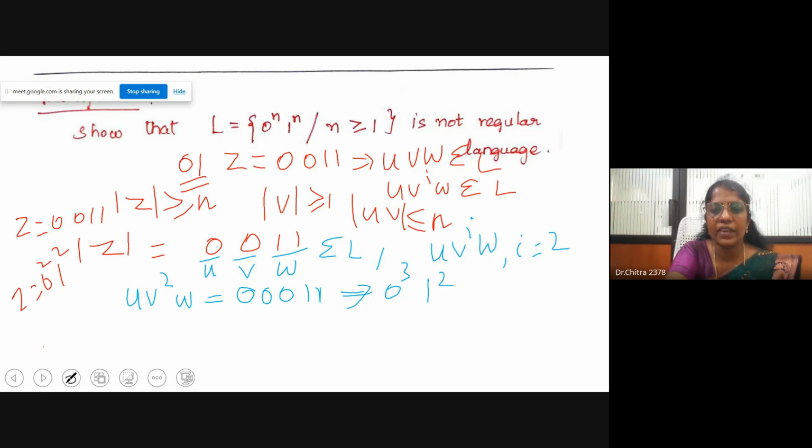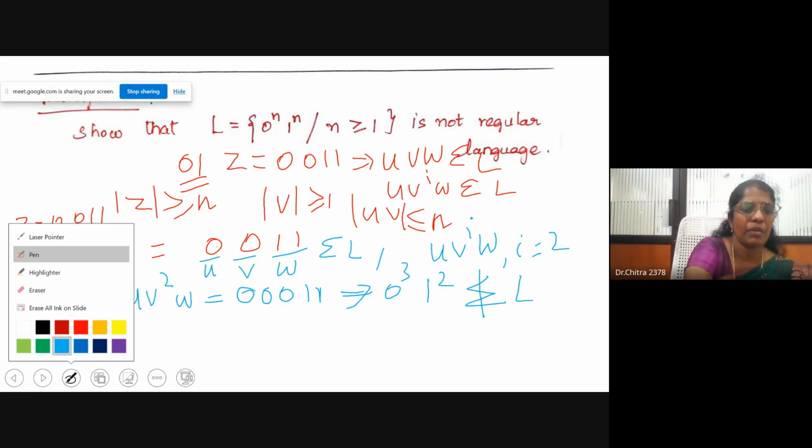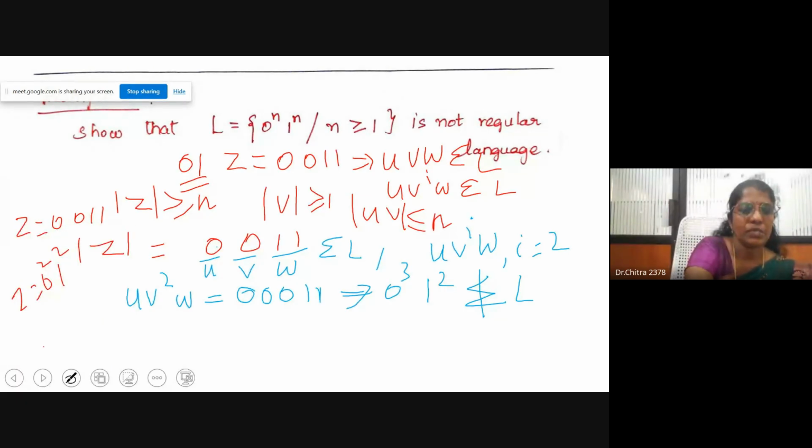Does it belong to the given language? Our given language is 0^n 1^n. If the number of 0s is 3, the number of 1s must also be 3. But when calculating uv^2 w, you got 0^3 1^2. This does not belong to our language. So if I take v equal to 0, this proof fails. I got the wrong answer. Now I may take another case. I am going to change my split. What is my string? Same thing.